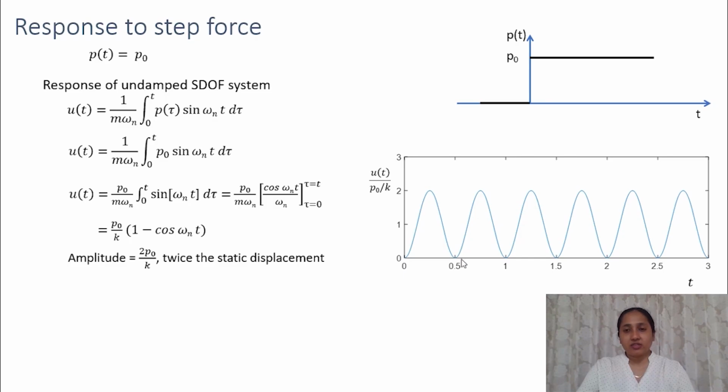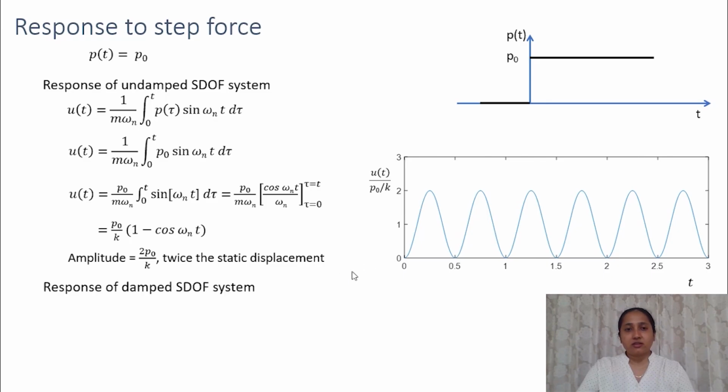And the maximum amplitude, as we can see from this curve, is 2 p naught by k. So the normalized maximum response is 2. The amplitude is 2 p naught by k, that is twice the static displacement. So if we suddenly apply a constant load p naught, the response amplitude will be twice as much as for the static load p naught. Because of this sudden application, dynamic effects are induced, and that will be twice the static displacement.